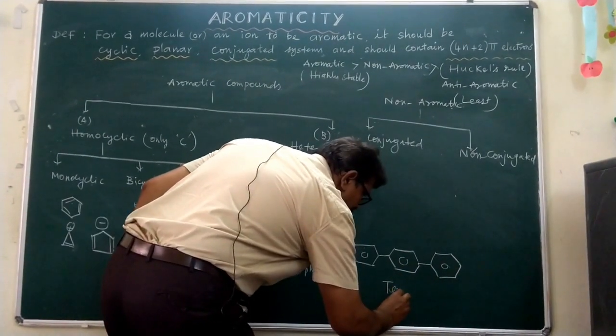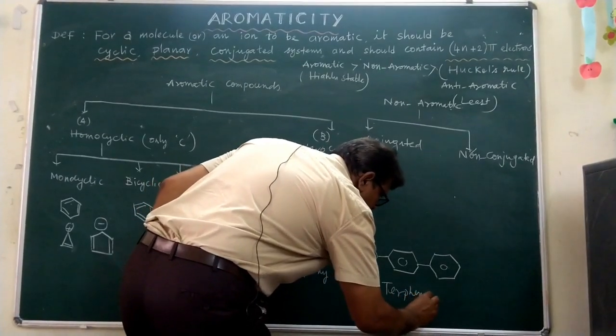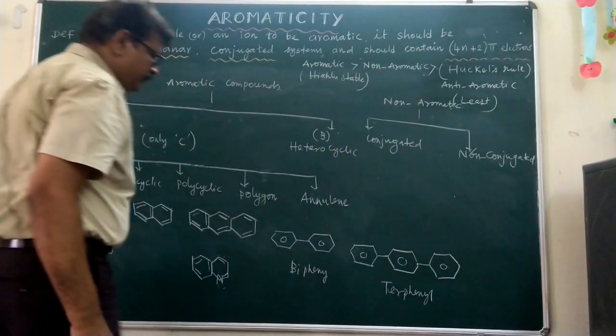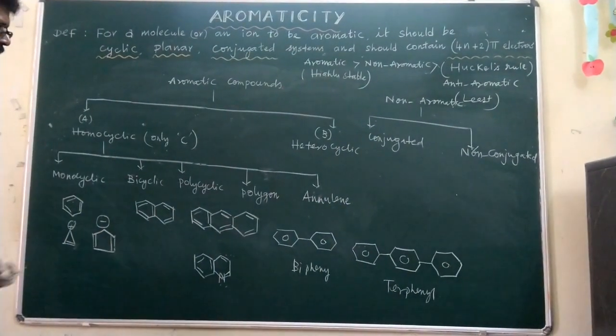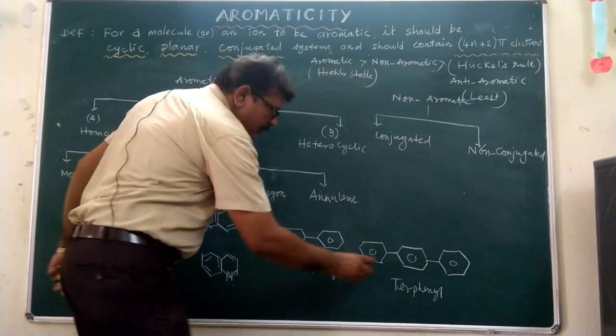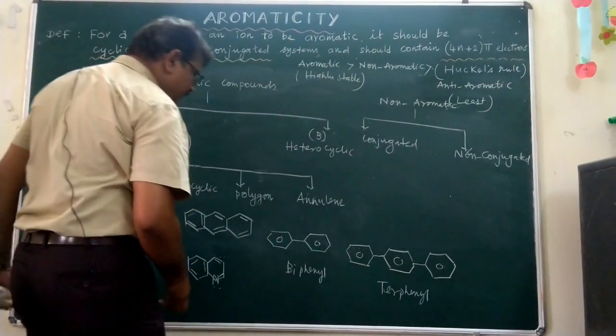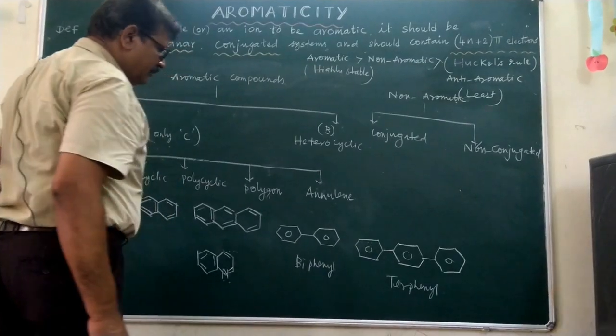This is terphenyl. Biphenyl and terphenyl, these two compounds come into the polygon.